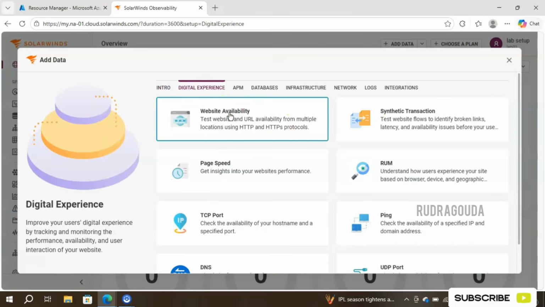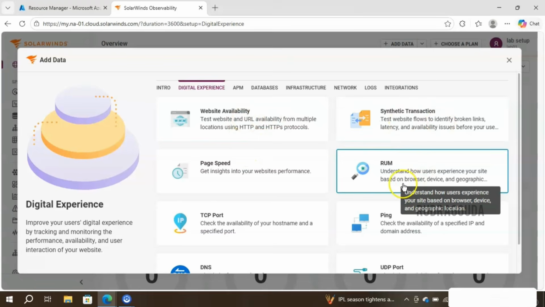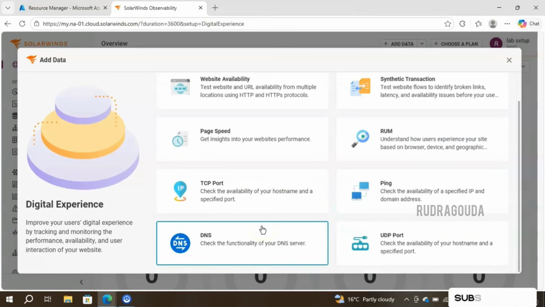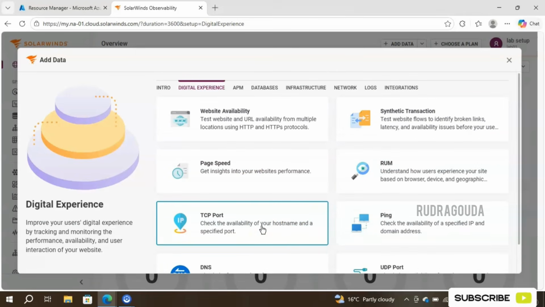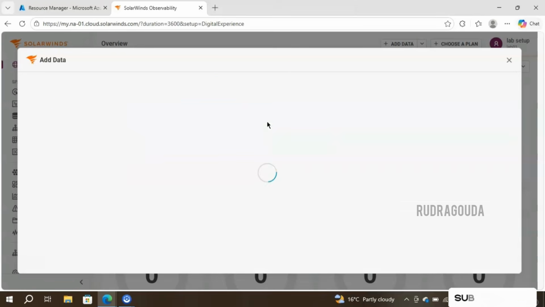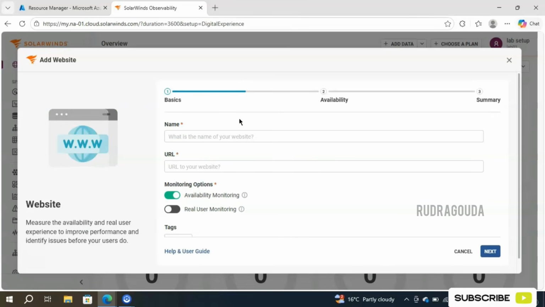Let me click on Monitor My Website, and in the next screen it will ask for a lot of information, whether you want website availability or synthetic transaction, real user monitoring, ping monitoring, page speed, TCP port. So many options they have given. Currently we are focusing on website availability, so I will click on the first option, test the website and URL availability from multiple locations using the HTTP or HTTPS protocol. And it will ask for a few pieces of information here.